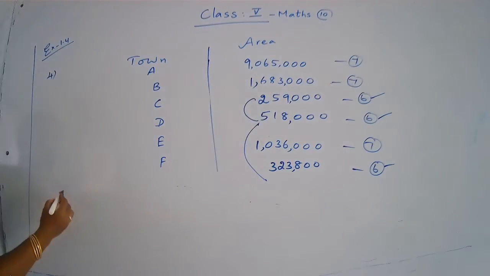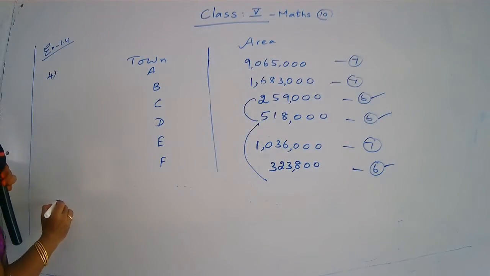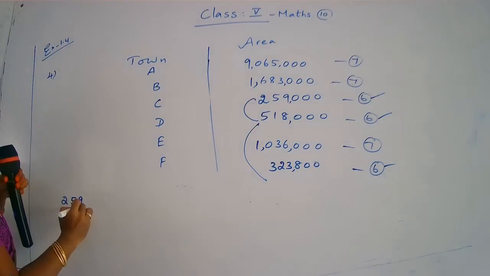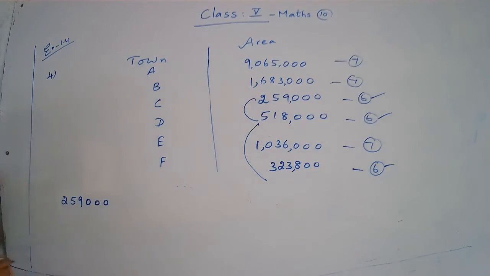So now you write the answer. First number is 259,000. Okay, children.